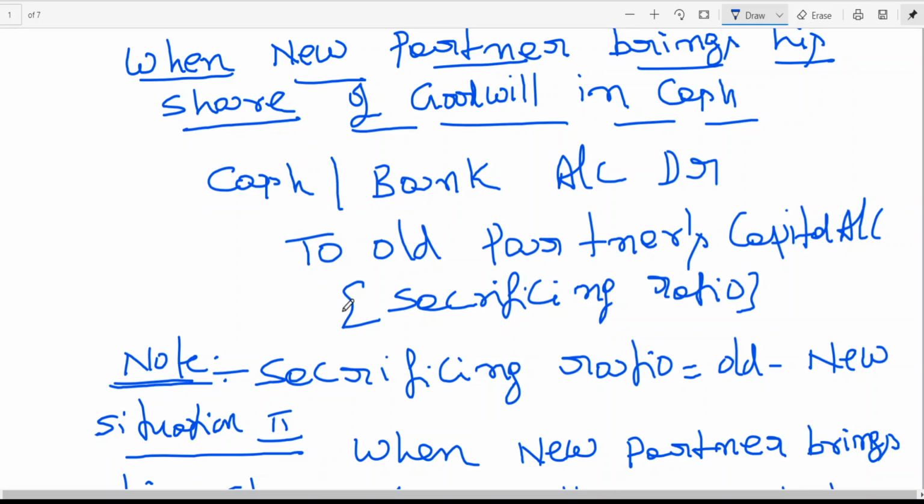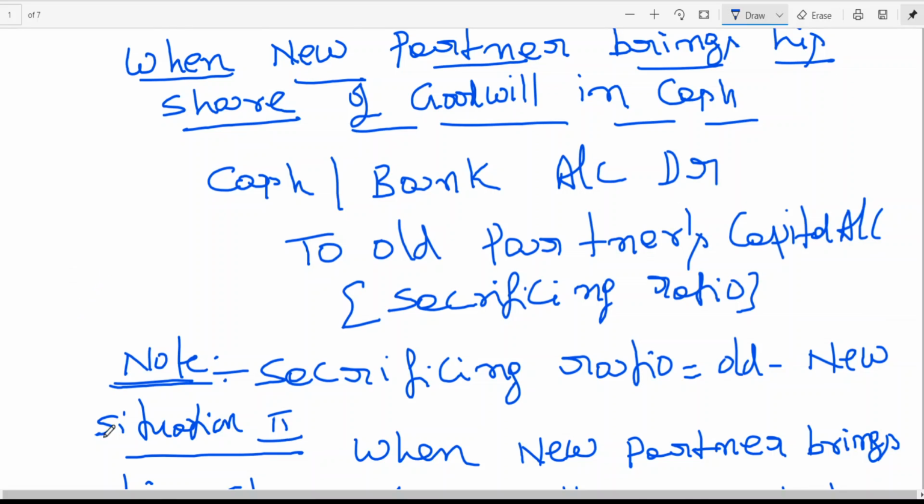Some people write cash to new partner, then they debit new partner and credit old partner. Like this, they write cash to new partner, then they write new partner to old partner. New got cancelled. What is the entry? Cash to old partner. I have given the direct entry. Is this clear? So these are the things I am giving, subdividing. I need to give a lot of introduction, but when we work out the problems, it's very simple. No need to panic, right?